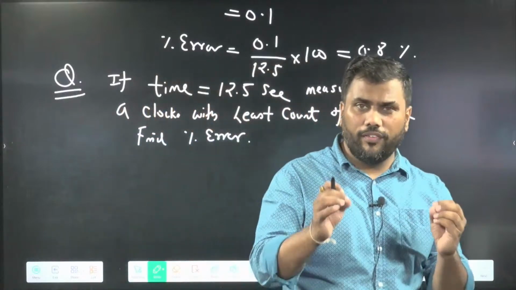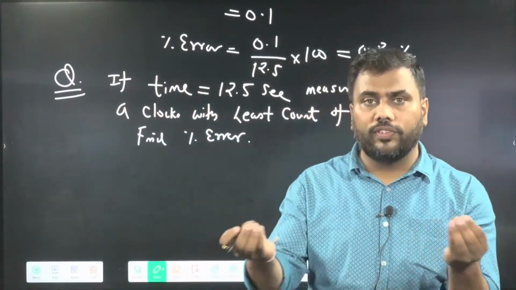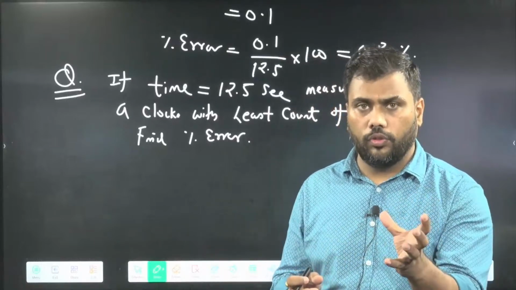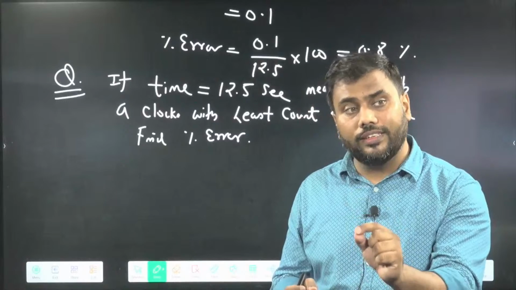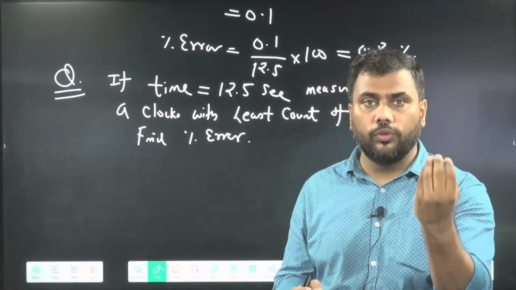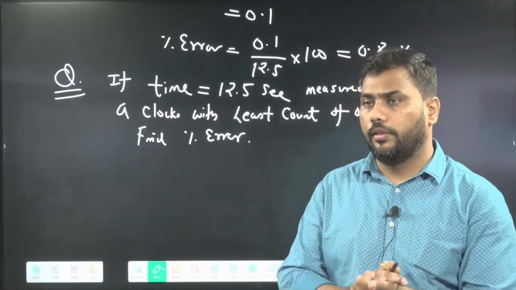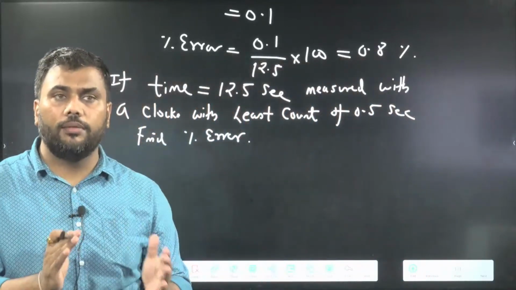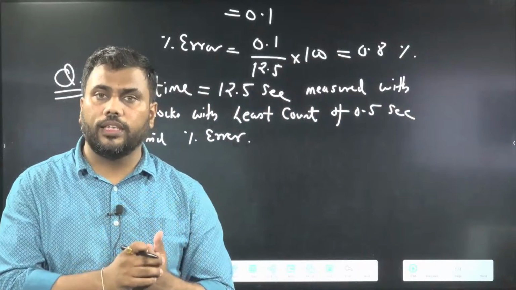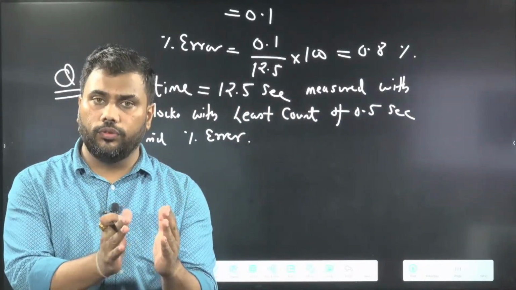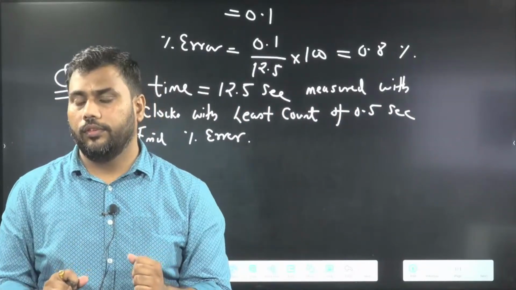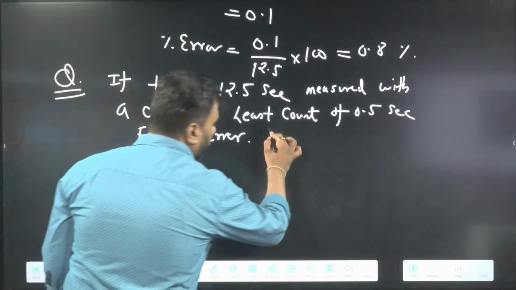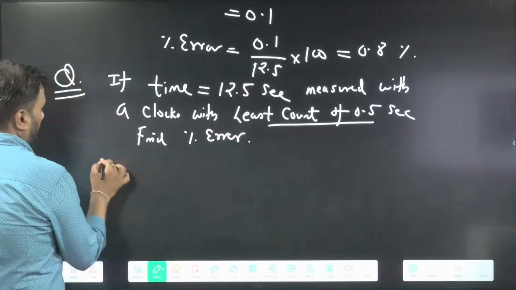Whenever we measure any physical quantity with the help of some instrument, for example time measured with the help of a clock, there will always be some error, and that error will be assumed to be equal to the least count of the instrument. Least count means the minimum value that the instrument can measure, and that minimum value is always uncertain in your measured quantity.